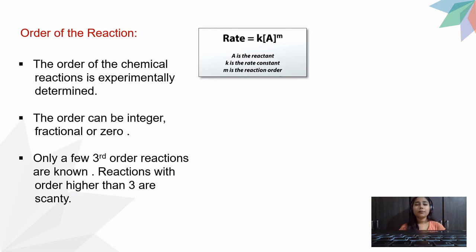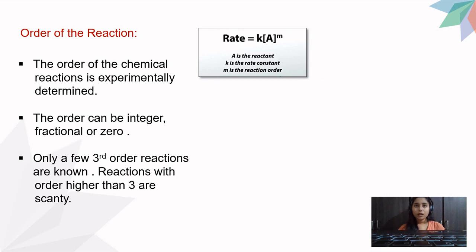The last point is only a few third order reactions are known. Reactions with order higher than 3 are scanty. Why are those scanty? Because when your order becomes more than 3, the reactions become complex. And when the reaction becomes complex, it comes up with many elementary steps, and those I'll not discuss here because you have to see those things in your chapter. So I'll discuss it later. But just keep in mind that orders higher than 3 are scanty, they are not seen.